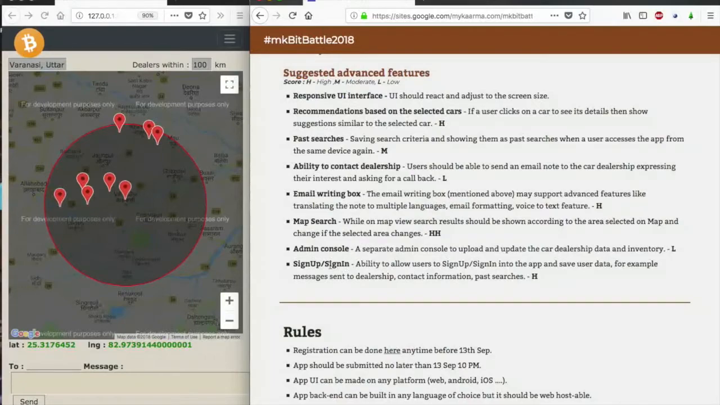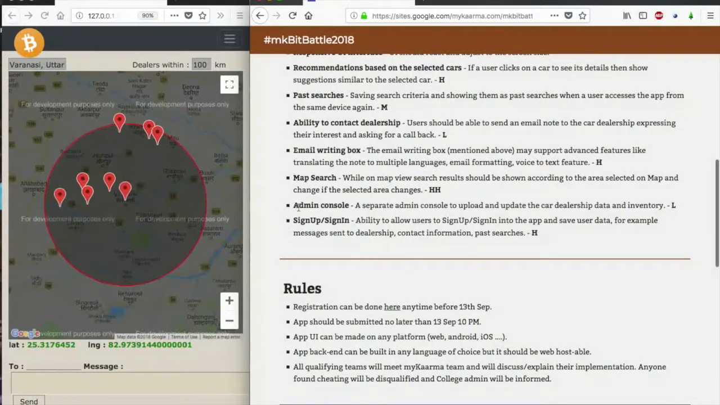And then we have the admin console, so we'll come to that in a minute. This is the sign up and sign in, which was the first thing that I showed you. So sign up and sign in is also implemented: the ability to allow the user to sign up and sign in to the app and save user data, for example, messages sent to the dealers and contact information. The messages are actually saved, but we cannot see them.